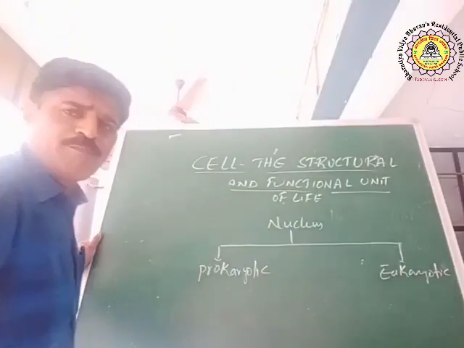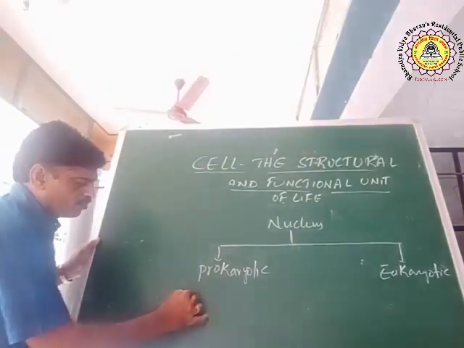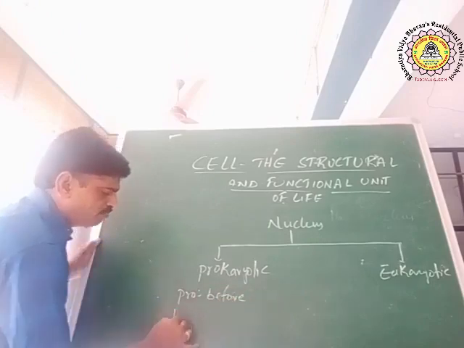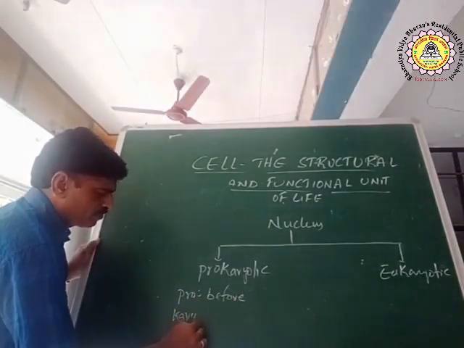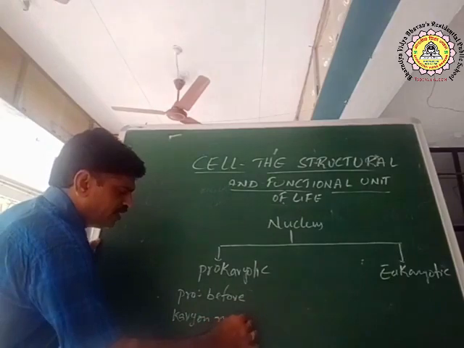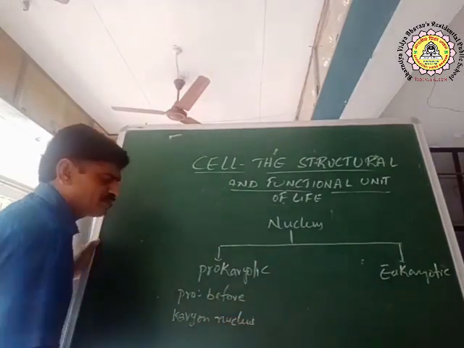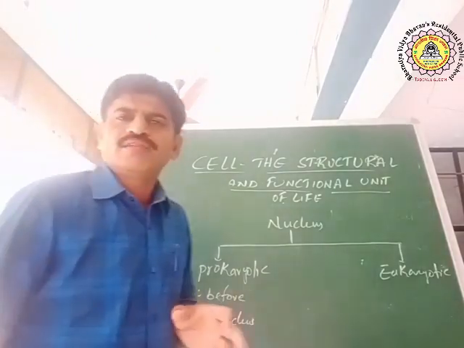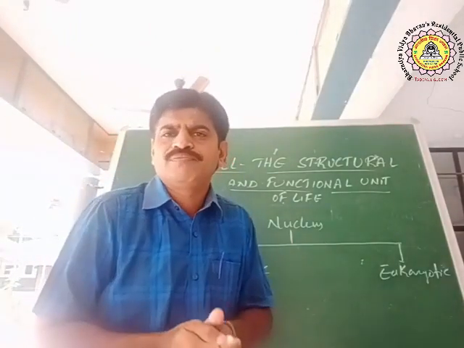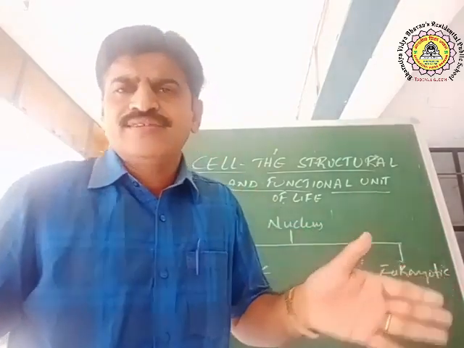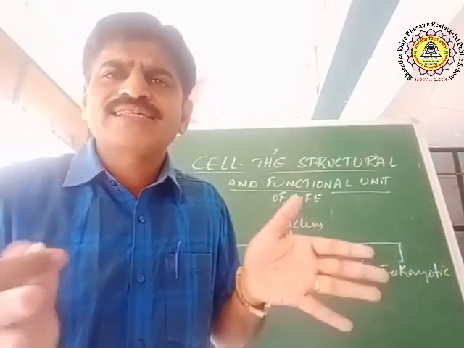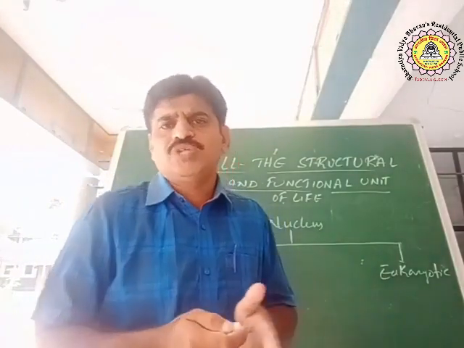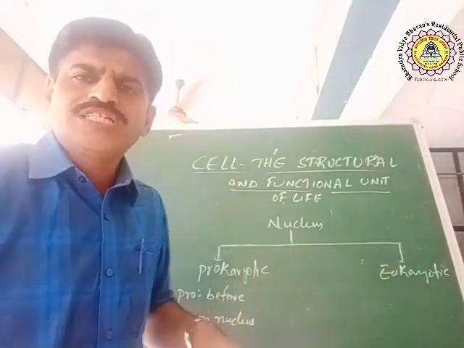Prokaryotic, pro means before, karyon means nucleus. That means in prokaryotes the nucleus is not developed. The nuclear structure is not well developed, and there are no cell organelles, no cell components like lysosomes, mitochondria, Golgi apparatus, endoplasmic reticulum, chloroplast. These things are not there.